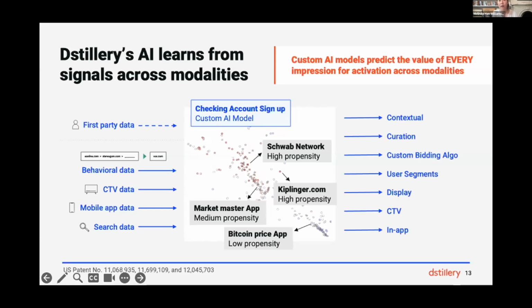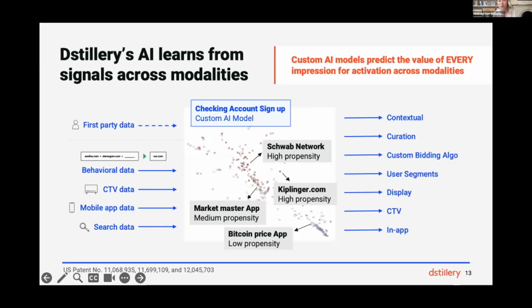Now, with a custom AI model, every single user and every single impression gets a score that tells us the exact value of that impression to the campaign. The most common ways that our clients use a custom AI model is by activating a segment of users with the highest scores for that model at whatever scale the campaign needs. Or because this model can score impressions without any user IDs using inventory information alone, we also have clients activating contextual categories or curated deals that represent the highest scoring impressions across channels.